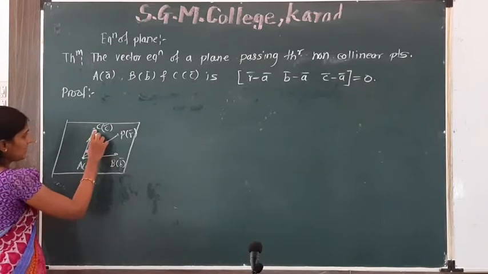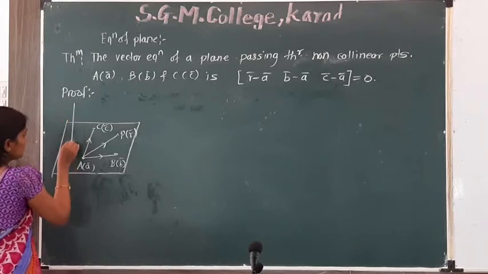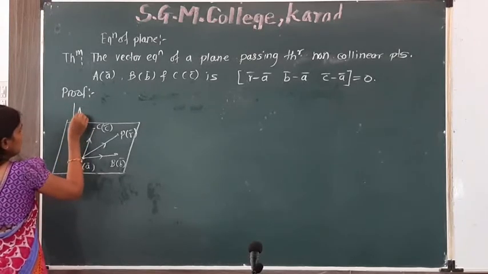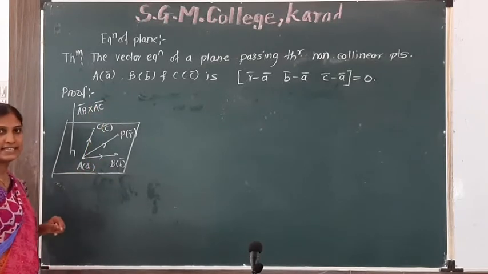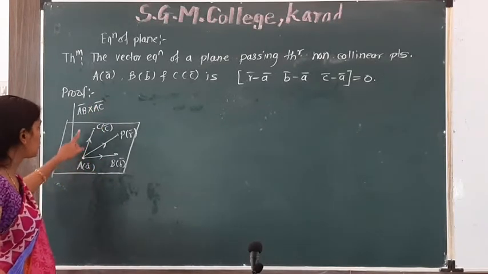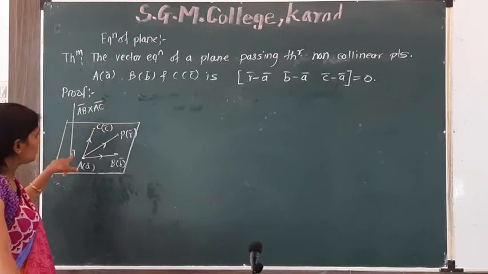Then the cross product of AB bar and AC bar, AB bar cross AC bar, is perpendicular to that plane.